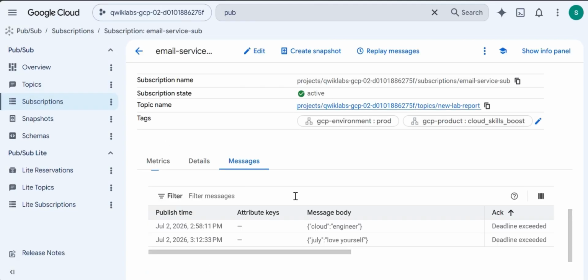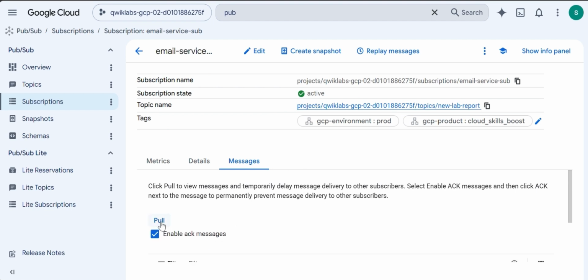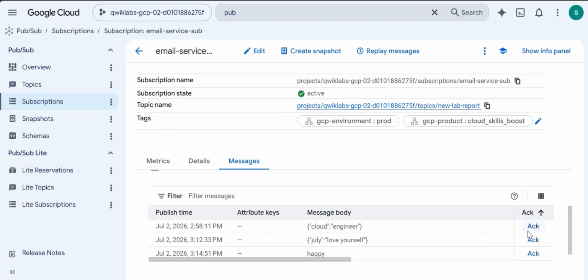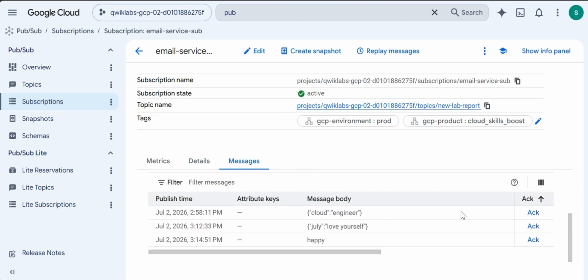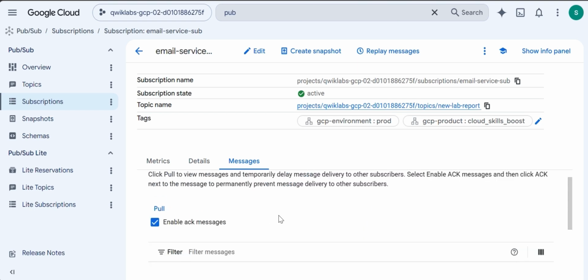Now we'll move to the subscription. Here you could see there are two messages. When we are pulling, we can see we have three messages right now, and if I acknowledge this last message and pull again, then it will not come up.